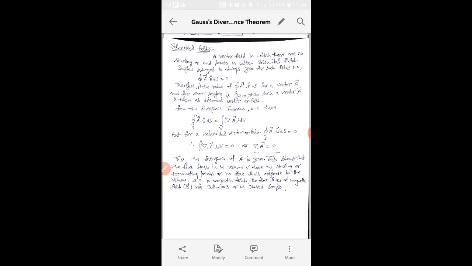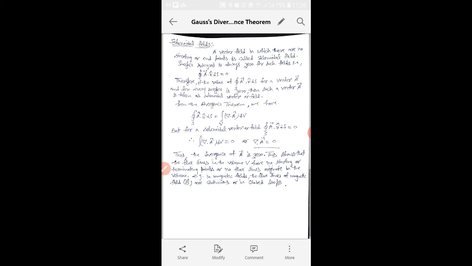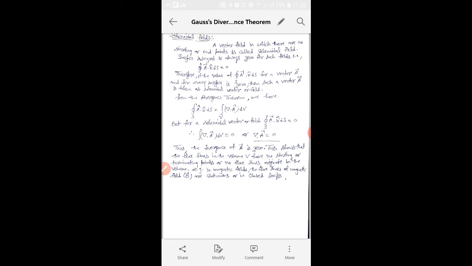The surface integral is always 0 for such fields, so the surface integral of A dot n cap ds is 0. Therefore, if the value of A dot n cap ds for a vector A and for every surface is 0, then such a vector is taken as a solenoidal vector or field.